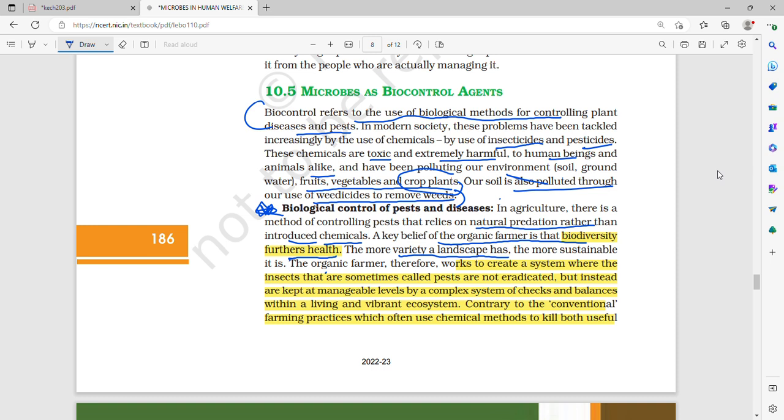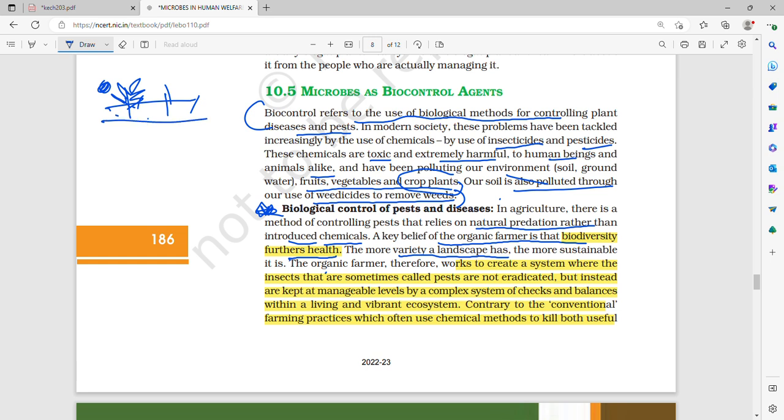In agriculture, there is a method of controlling pests. It relies on natural predation rather than chemicals. The key belief of the organic farmer is that biodiversity furthers health. The more variety a landscape has, the more sustainable it is. So if there is one disease-causing organism which attacks your pea plant, and you have pea plants plus beans plus tomato plus many other things, and you have not grown them in a very uniform fashion,